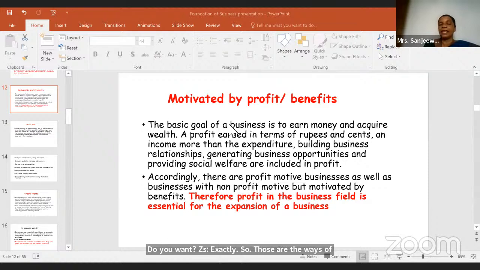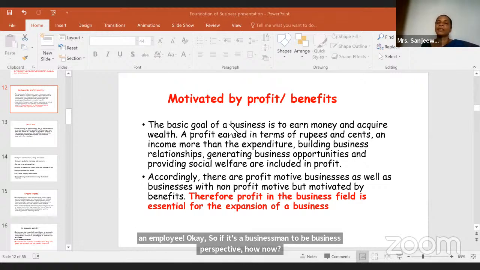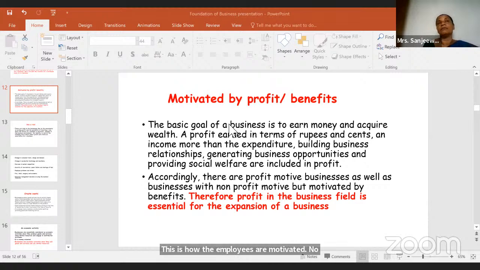an employee, right? From the business's perspective, this is how employees are motivated. How can the businessman be motivated? By gaining a profit, actually, right? So this is another characteristic, motivated by profit.